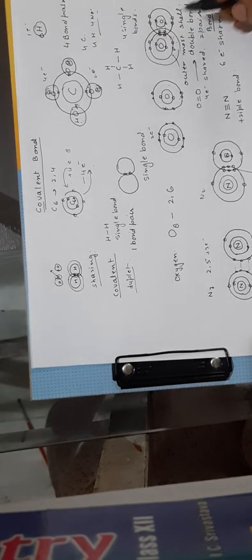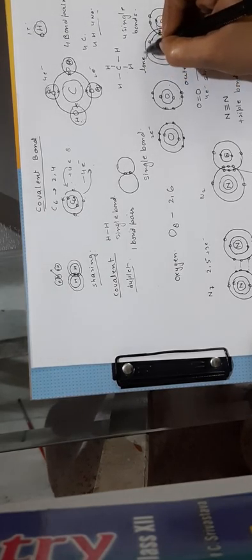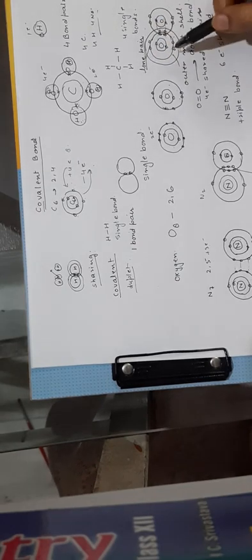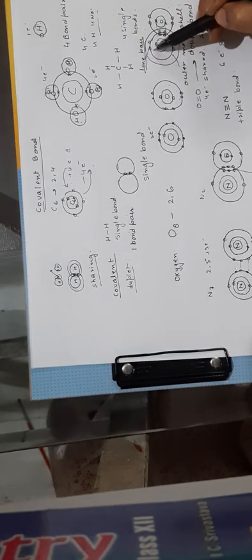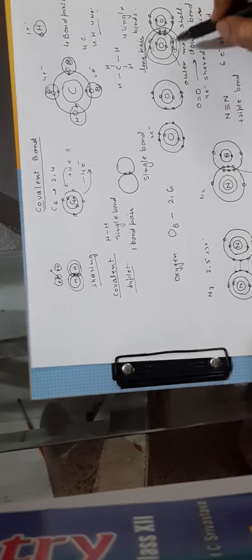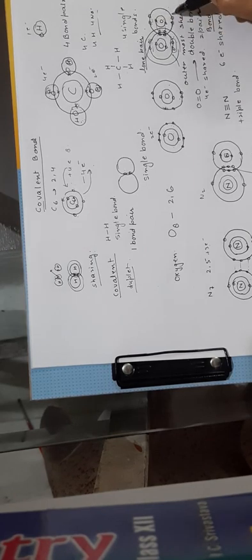There are 4 electrons which have not taken part in bond formation, and these pairs are called lone pairs. So how many lone pairs do we see in one oxygen atom? There is 1 lone pair, then a second lone pair, 2 lone pairs left with 1 oxygen. With the other oxygen also 1 pair, 2 pair, there are 2 lone pairs.